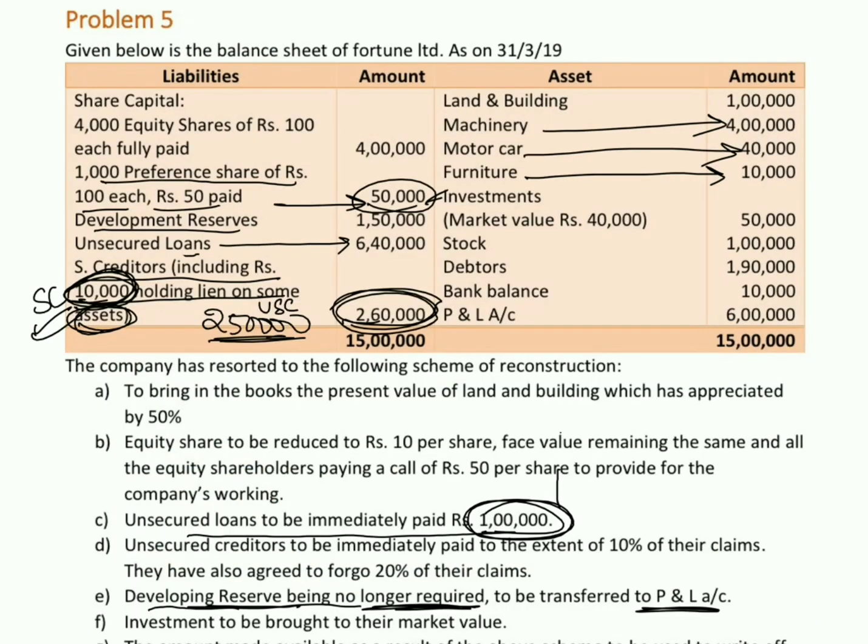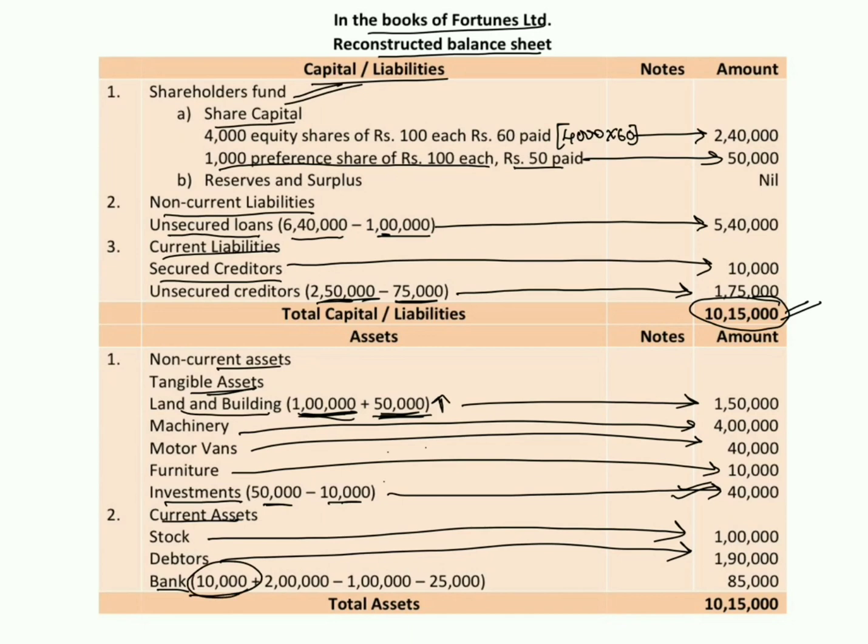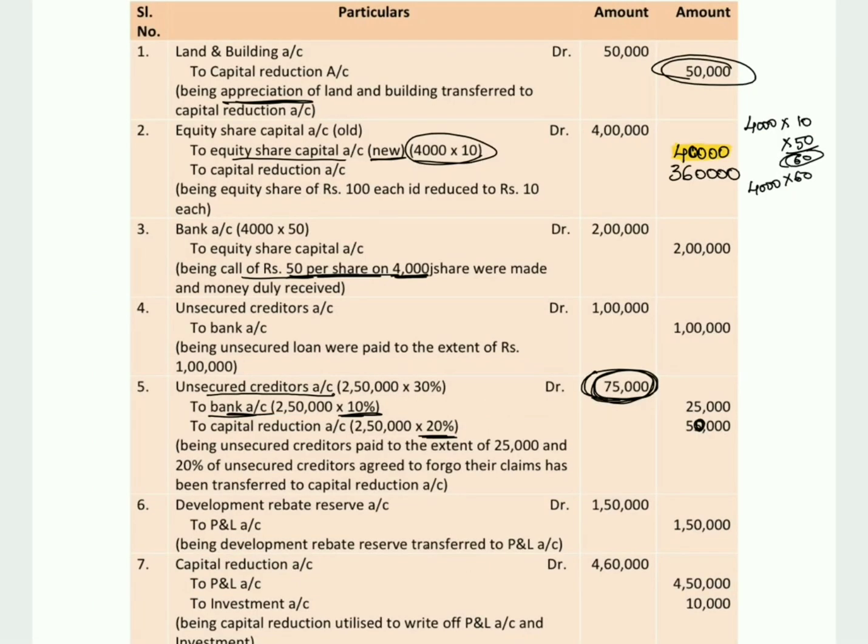So the next point we have is stock, debtors and bank balance. Stock to the extent of 1 lakh, debtors 1,90,000 and bank balance 10,000. Under current assets, stock of 1 lakh, debtors of 1,90,000 and bank balance of 10,000. Totally we have 10,000 worth of cash balance, out of which in the first entry we do not have any cash or bank balance transaction. In the second entry also we do not have any bank transaction.